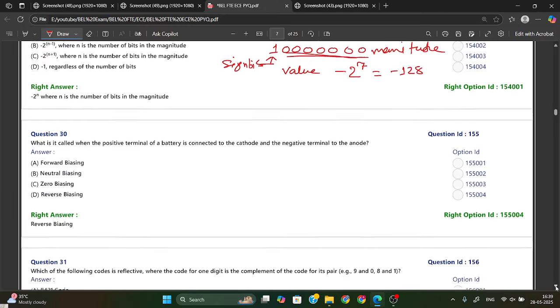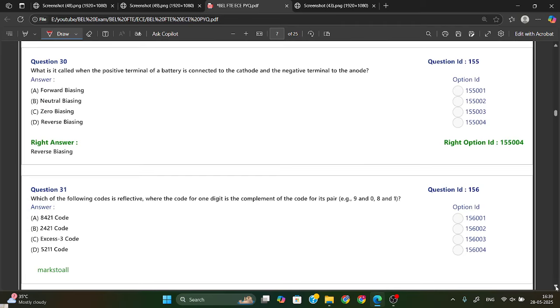Okay, next: what is it called when the positive terminal of a battery is connected to the cathode and the negative terminal to the anode? In electronics, generally we represent the cathode with a negative sign and the anode with a positive terminal or positive sign.